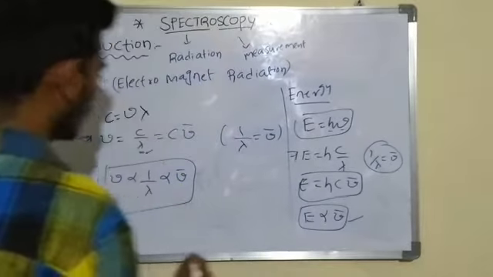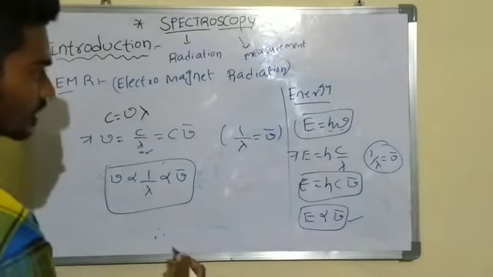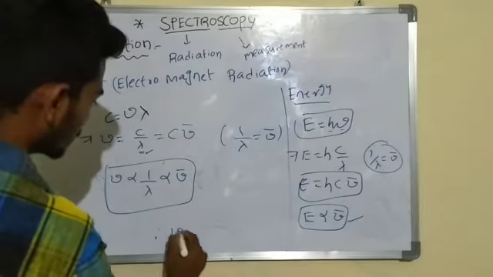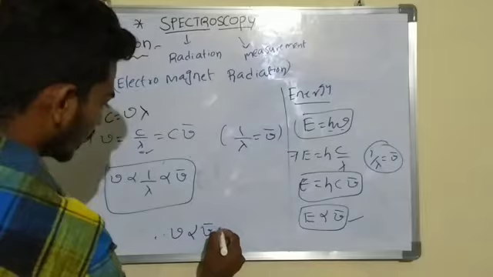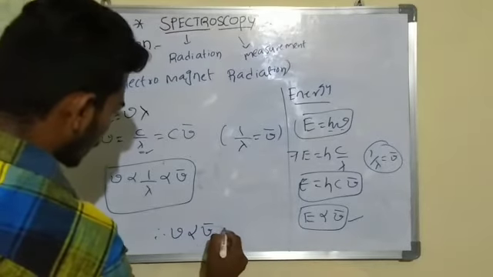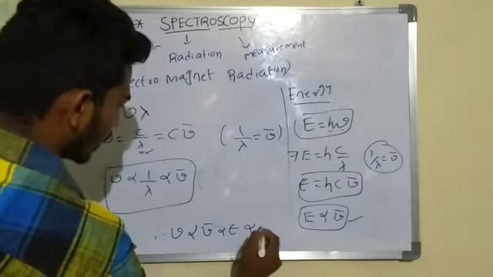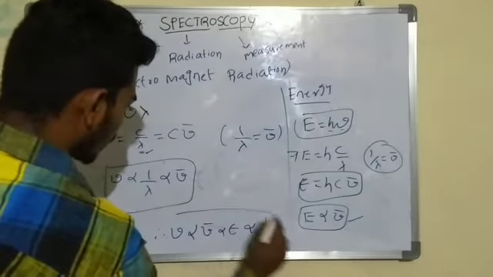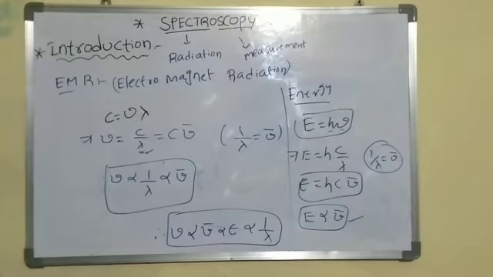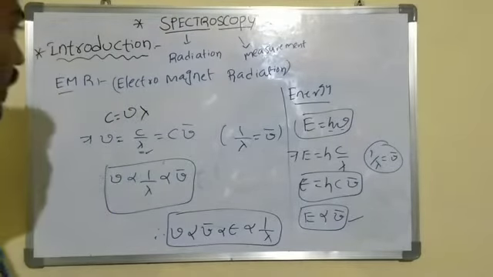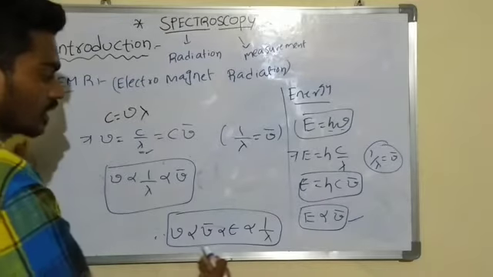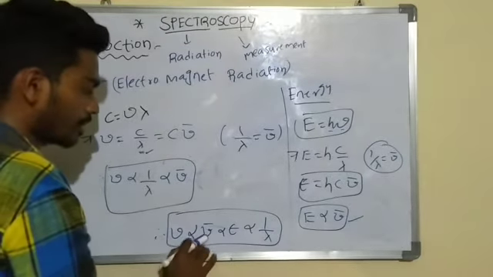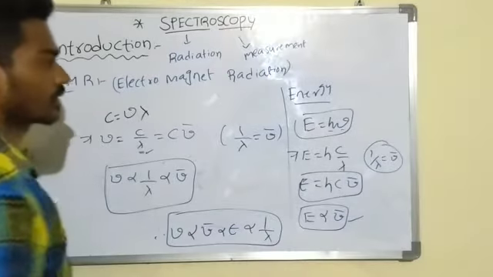What is the relation? Mu is directly proportional to mu bar and to energy, and inversely proportional to the wavelength of the wave. Totally this is the relation between frequency, wave number, energy and wavelength.